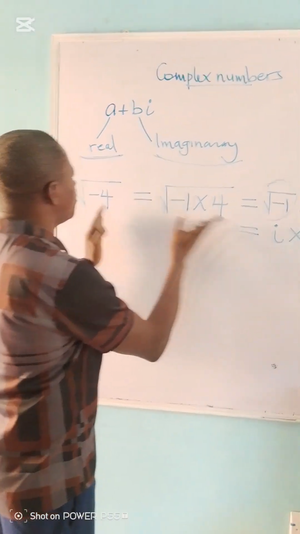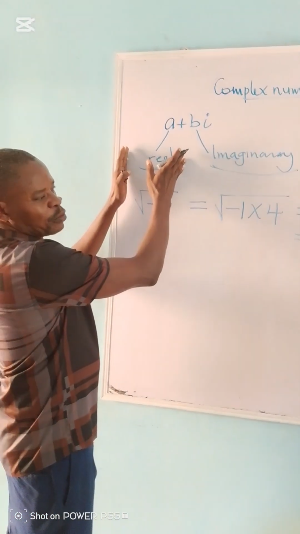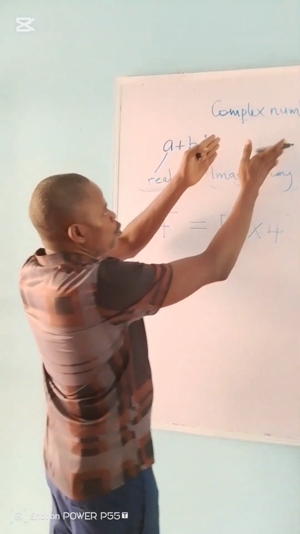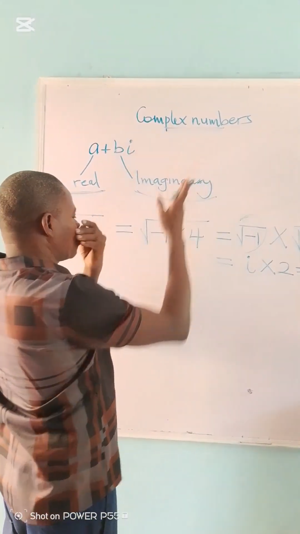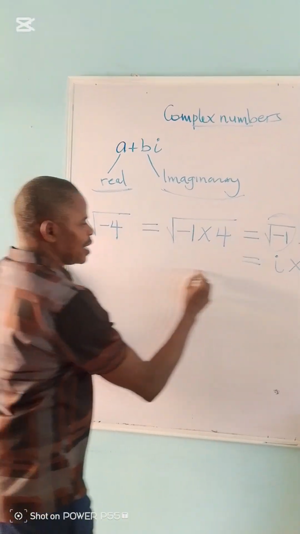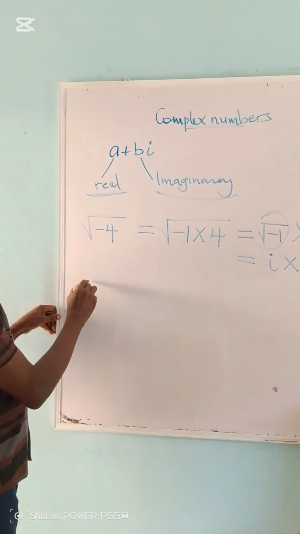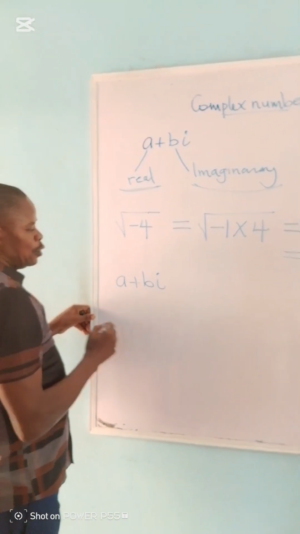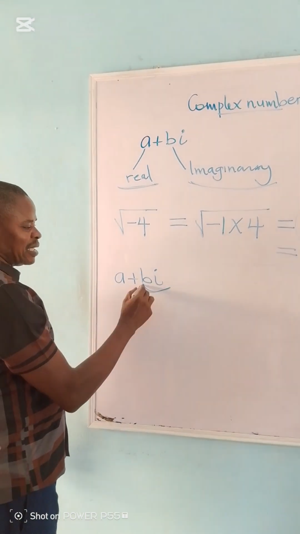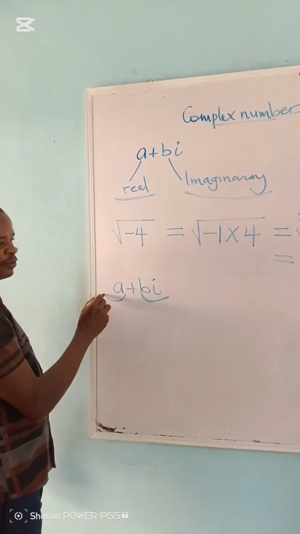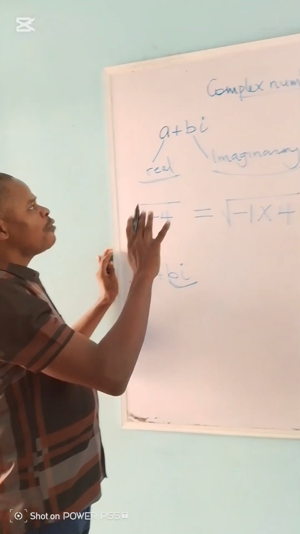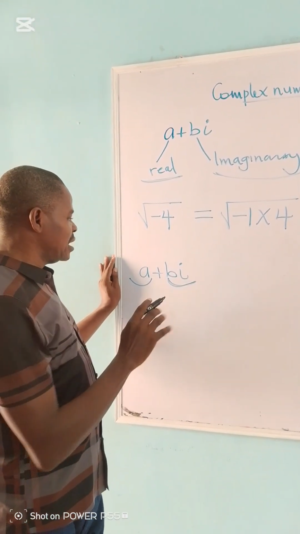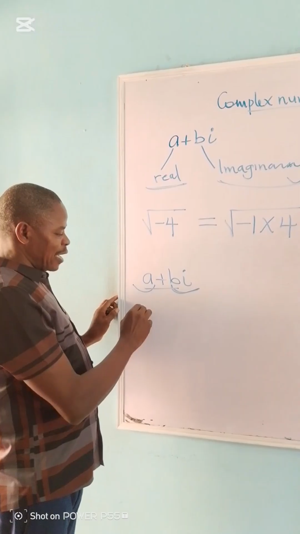So if we now combine this with the real numbers that we discussed in our last video, we get what we call a complex number. Like I said, we can denote it with a plus bi. The one with i is the imaginary, while the one without i is the real number. All the numbers we have already talked about can be written like this.